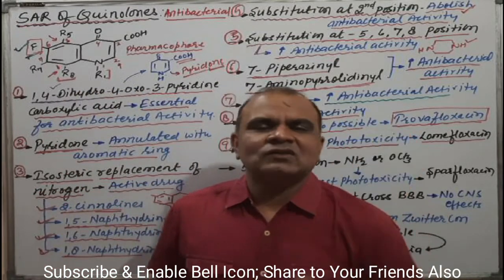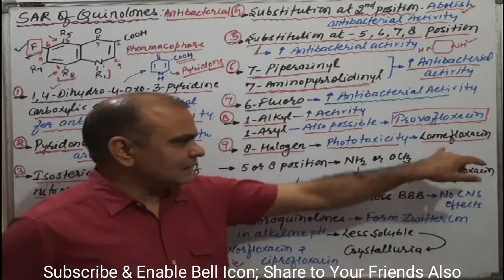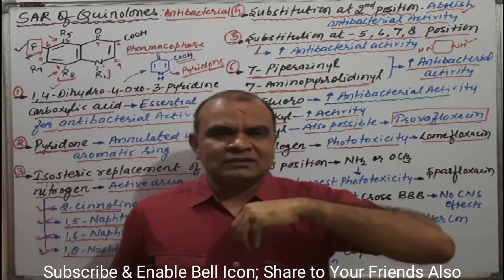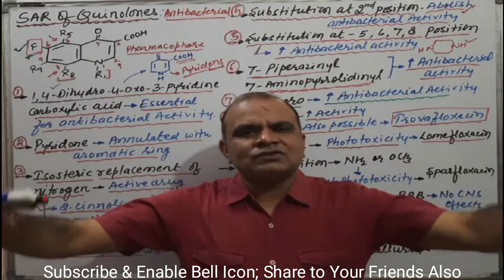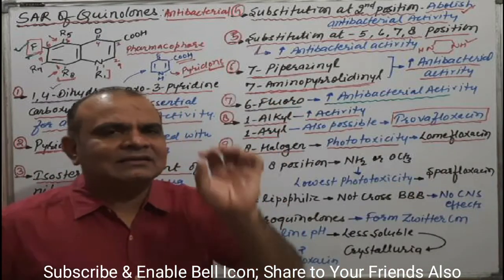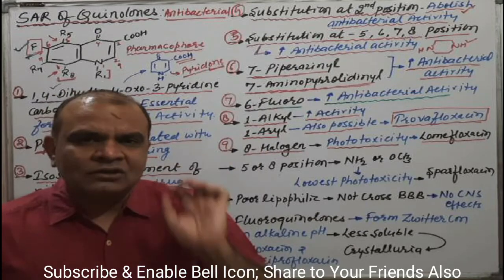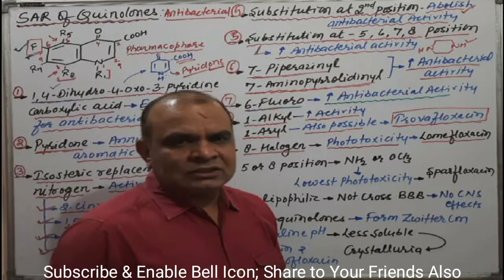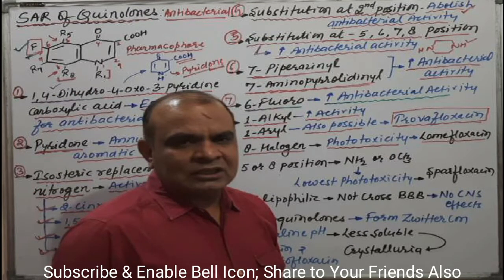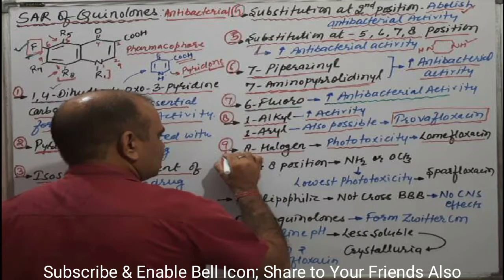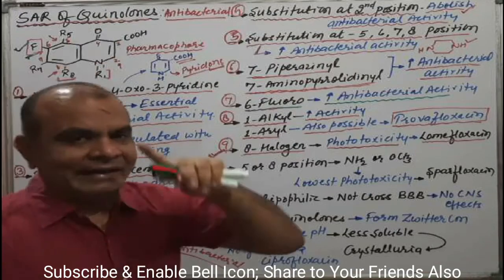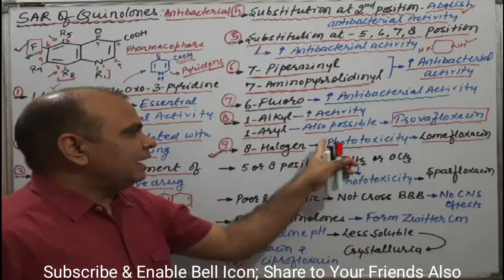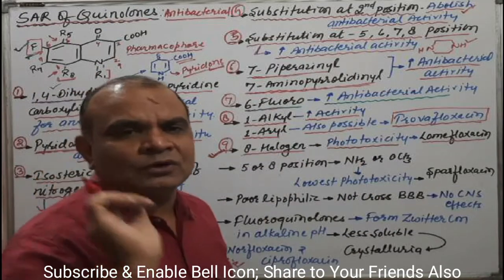Means if any person has taken lomefloxacin and goes outside in presence of sunlight, then that person has phototoxicity symptoms like that. Okay, this is one of the big breakthroughs for the fluoroquinolones. Means we can't give to any person who is susceptible to phototoxicity.